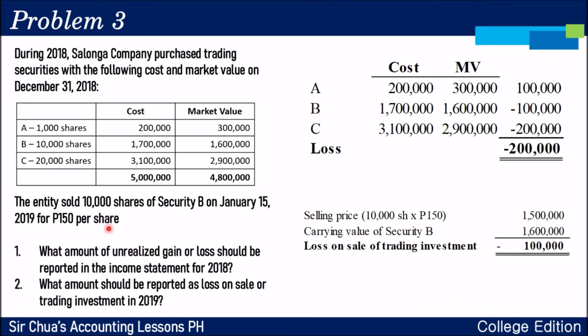Try natin ngayon. If the selling price is 150 per share, 1,500,000. Now, at that time na binenta mo siya noong January 15, it was already carried forward to the next year from 2018 going to 2019 is 1,600,000 na lang siya. Okay? So, nung binenta natin, nagkaroon tayo ng loss on sale of trading investment na 100,000. Hindi siya unrealized loss ha. Yan po ay diretsong loss na na-realize. Bakit na-realize na? Nagkaroon na po kasi ng sales transaction. Okay? Binenta na po yung mismong shares.